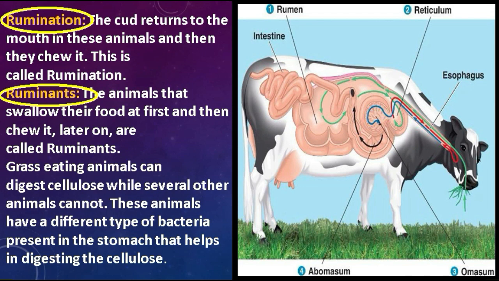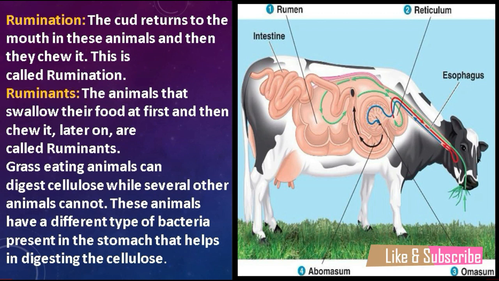Students, grass-eating animals can digest cellulose. Cellulose is basically present in the grasses, and we human beings don't digest it. These animals have a different type of bacteria present in their stomach, and these bacteria help these animals to digest this cellulose. Students, these grass-eating animals can digest cellulose.